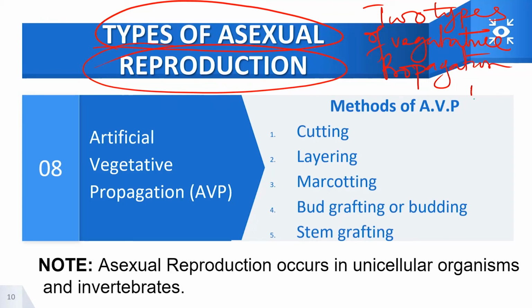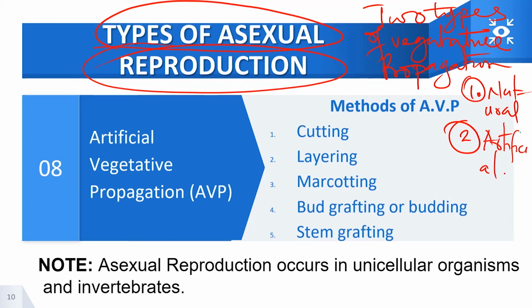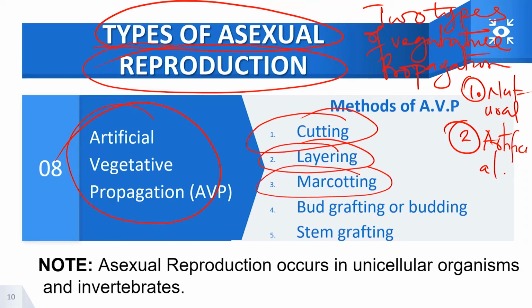One is natural, and the other is artificial. And these methods of artificial vegetative propagation are cutting, layering, marcotting, bud grafting, and stem grafting.